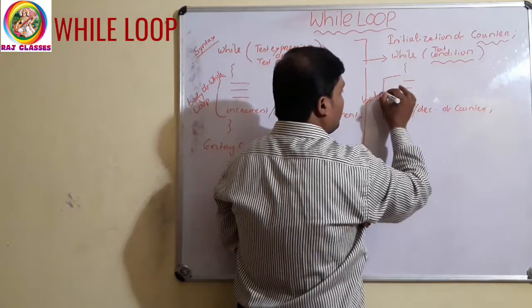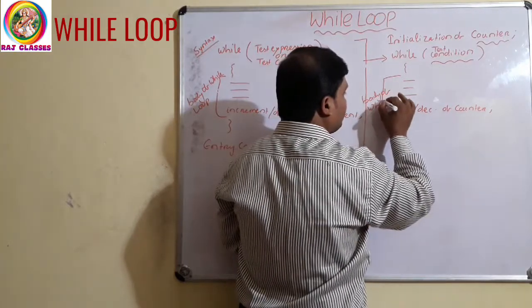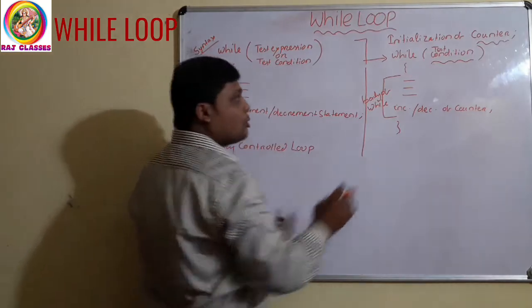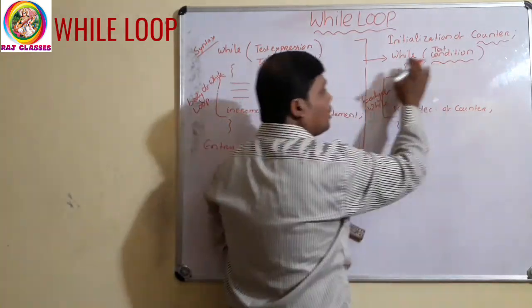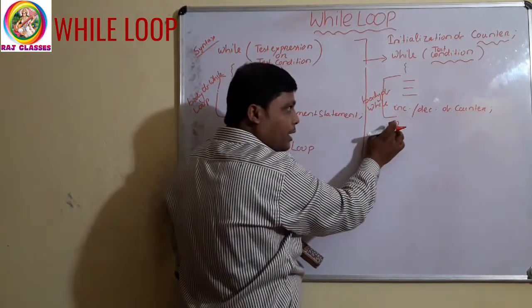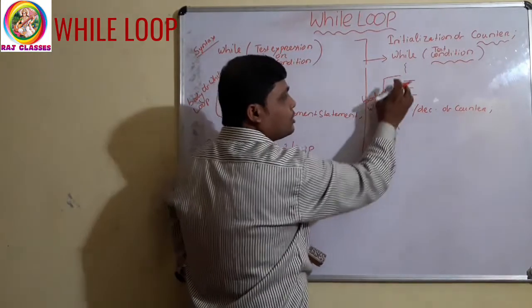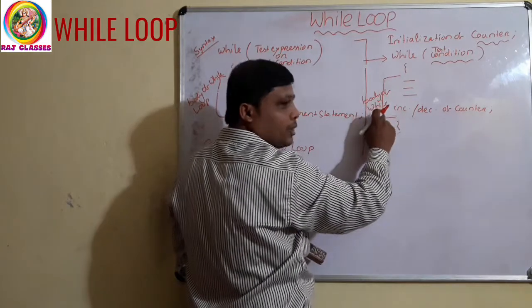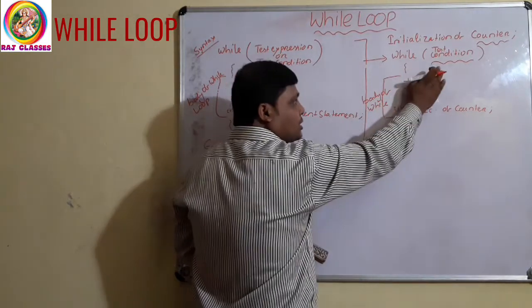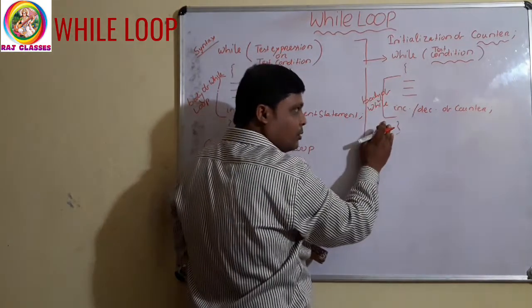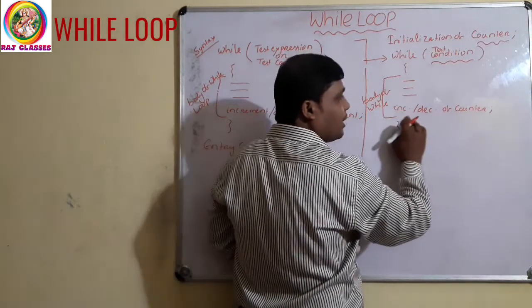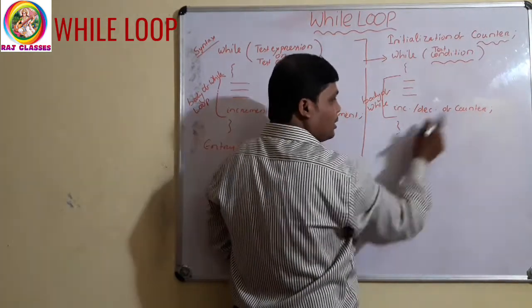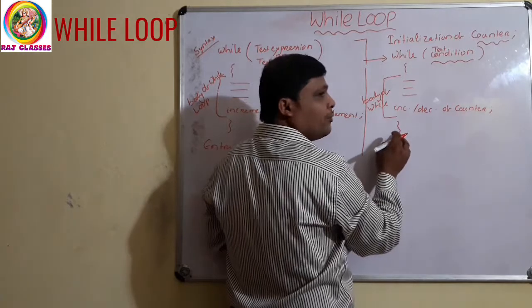This is the body of while. If the condition is true, control will come inside the while loop and execute the statements under that while loop. These statements are called the body of while. Then obviously increment or decrement of counter will be done. Then this is the end of loop.